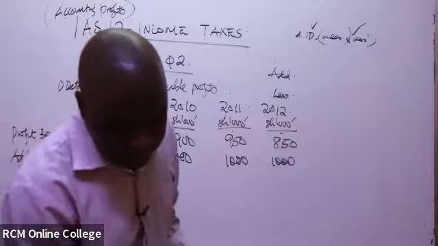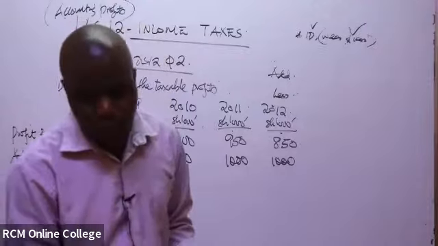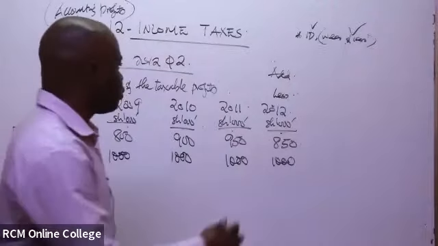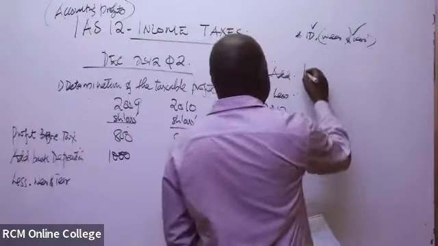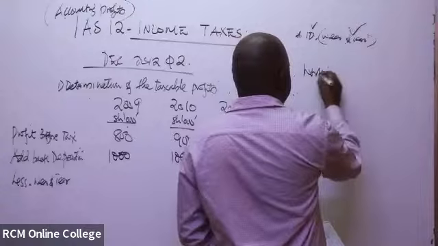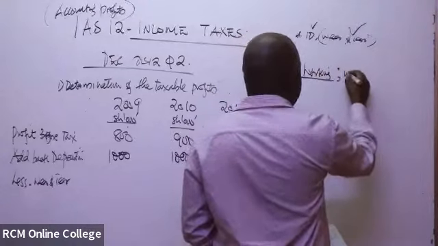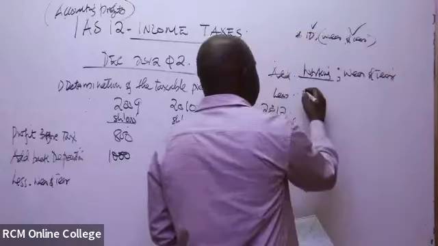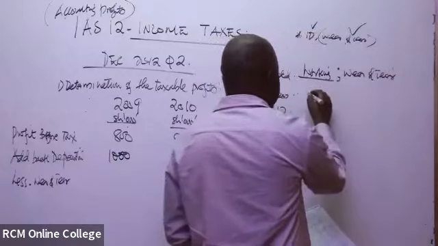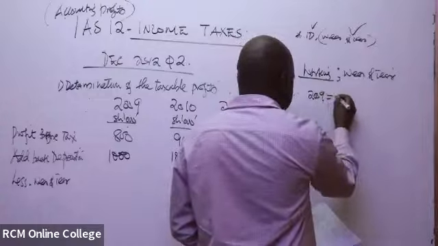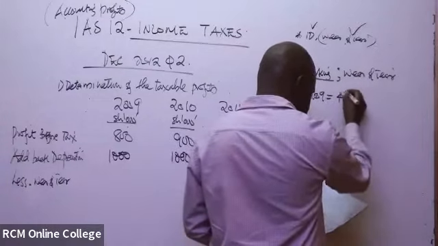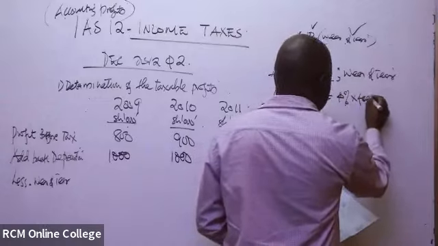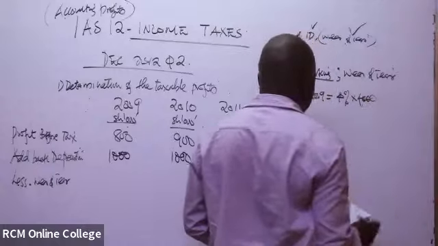We've been told that allowable wear and tear charges in our table were how much? So we can have a working for wear and tear. For the year 2009, it will be 40% of the cost of the asset.